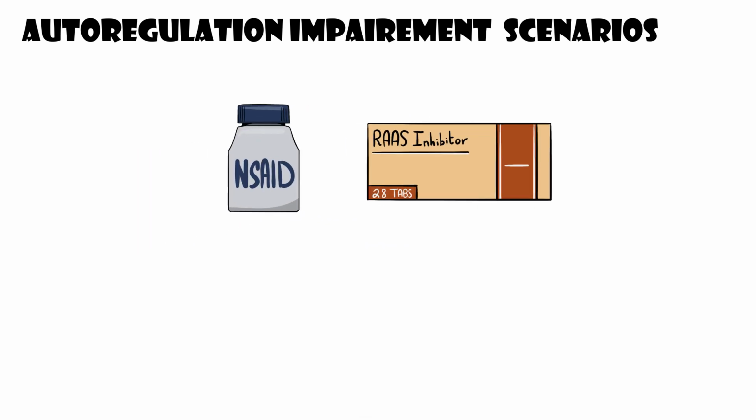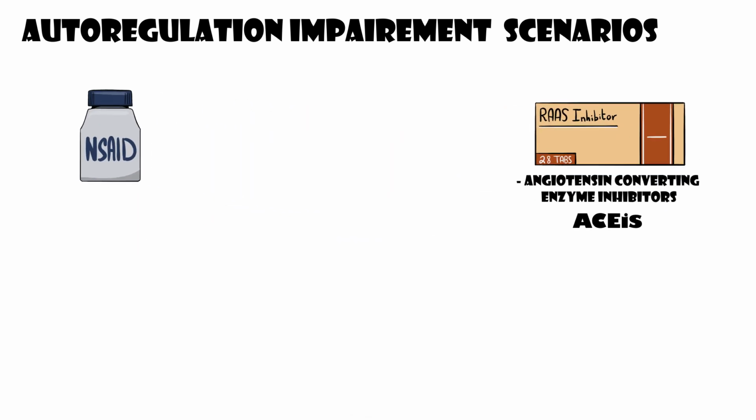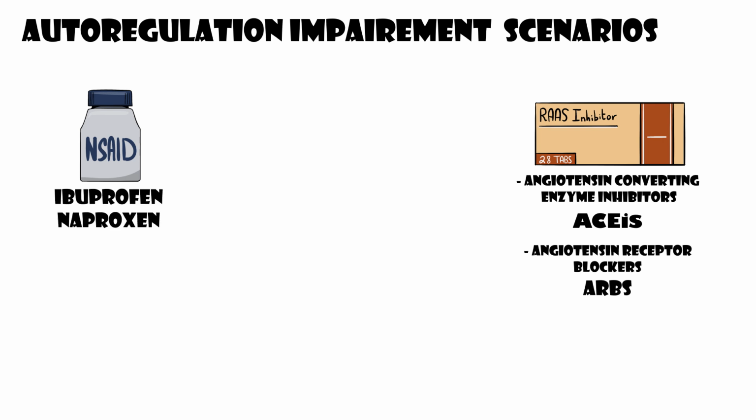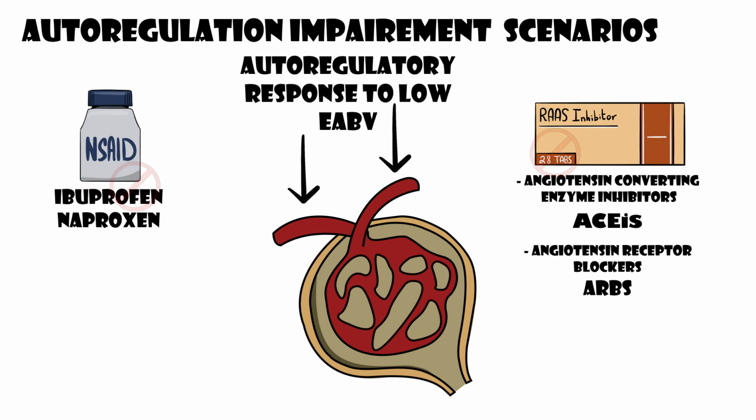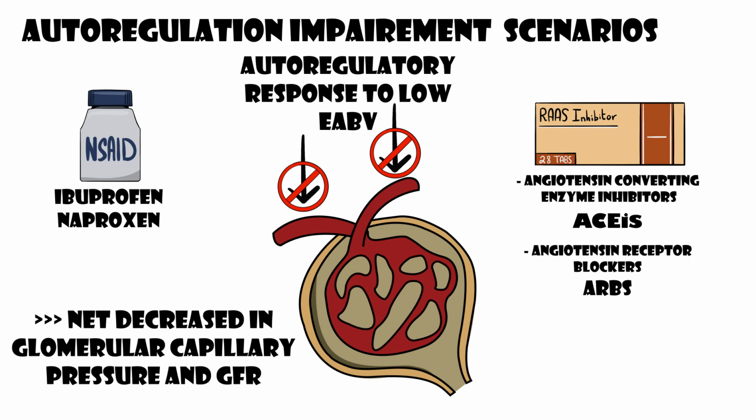In general, RAAS inhibitors like angiotensin-converting enzyme inhibitors, ACEs, and angiotensin receptor blockers, ARBs, and NSAIDs like ibuprofen and naproxen impair the autoregulatory response to low EABV and low renal perfusion pressures. This results in a net decrease in glomerular capillary pressures and GFR.